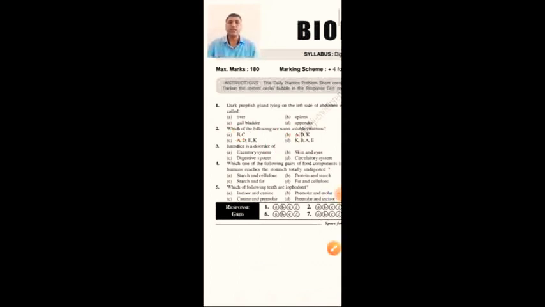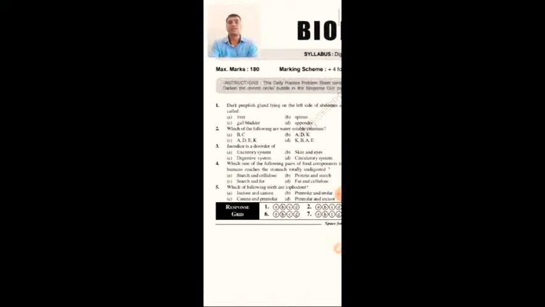Next, jaundice is a disorder of excretory system, skin and eyes, digestive system or circulatory system. Because of jaundice, skin and eyes may turn yellow or green in color, and jaundice is a disorder we can study in the digestive system.